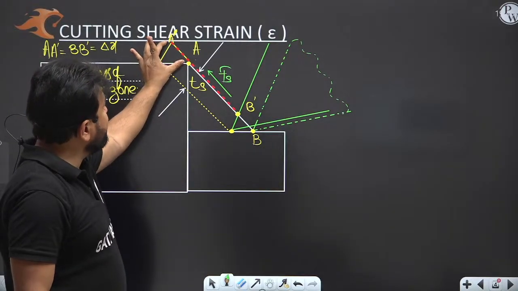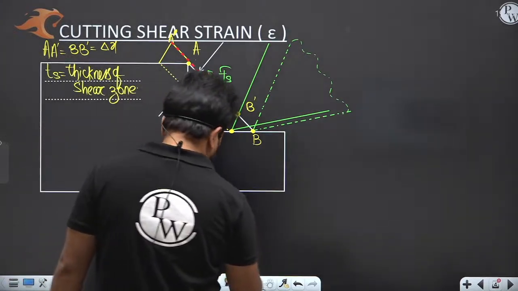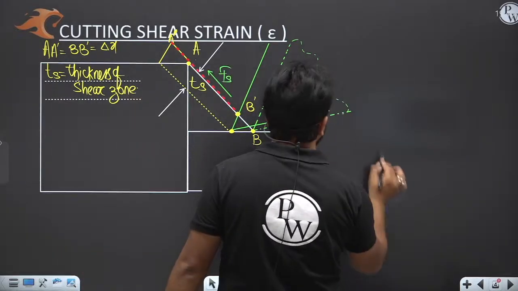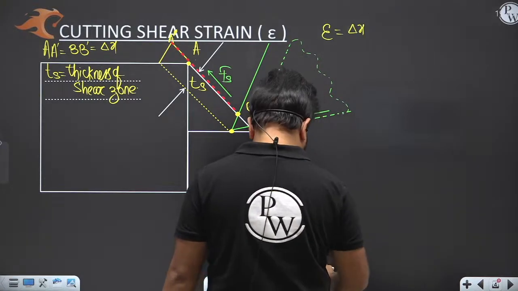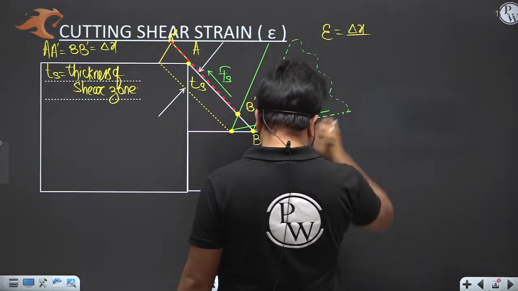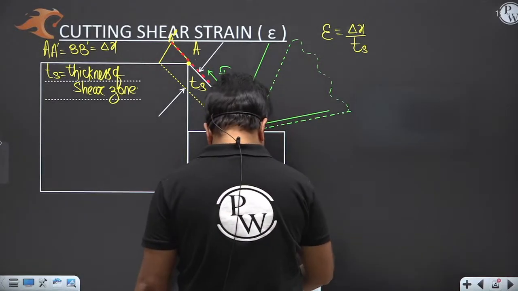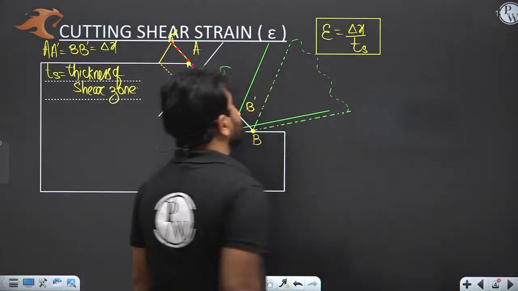This is the deformation, A dash, B dash, and this is the perpendicular distance between this zone. So what will be the shear strain? The shear strain will be delta x divided by the thickness of the shear zone.